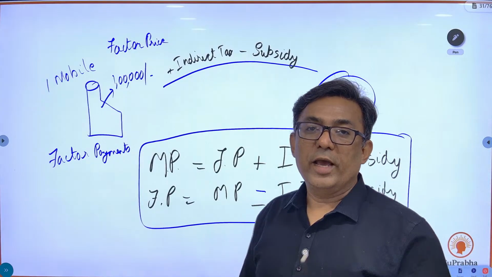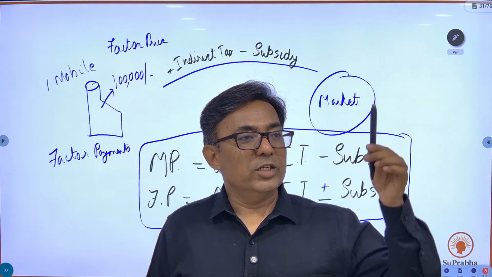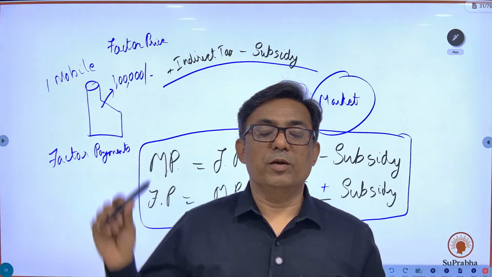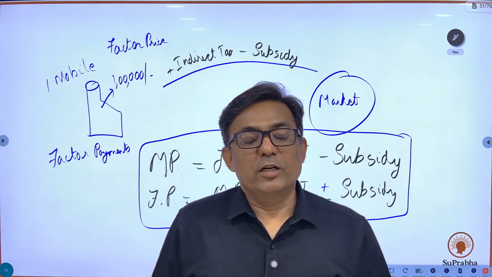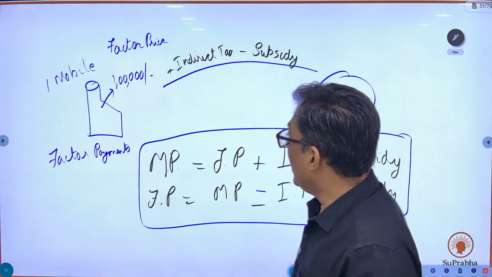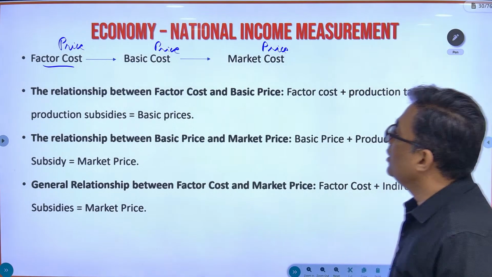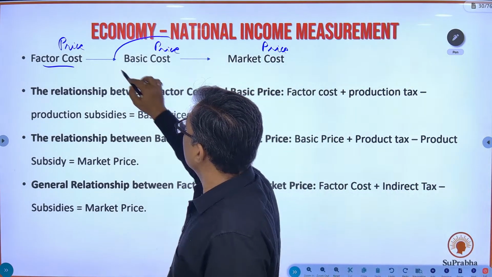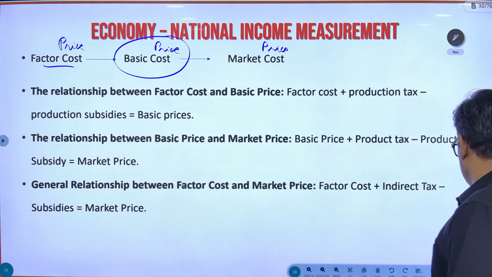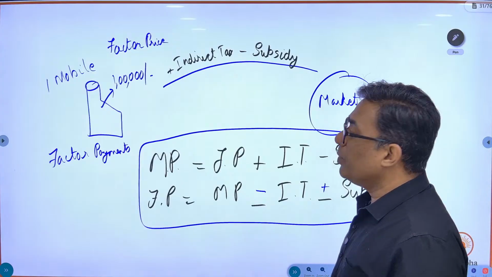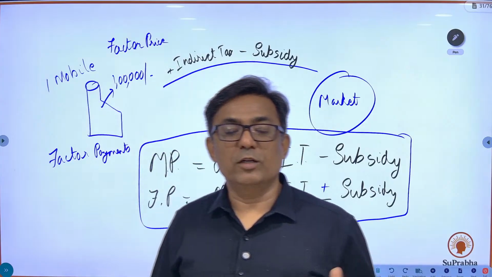So I can come to the value of this pen marker in two ways. One is factor price, another is market price. Have you understood this? Factor price and market price. But here I have put in one more price or cost in the middle, basic price or basic cost. What is the relation between basic price and factor price? Understand this.